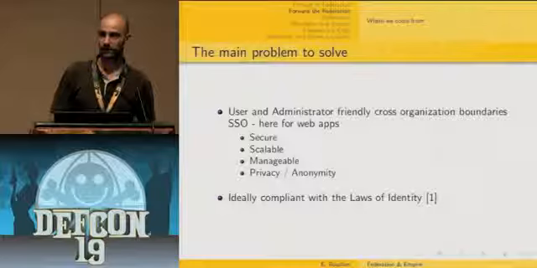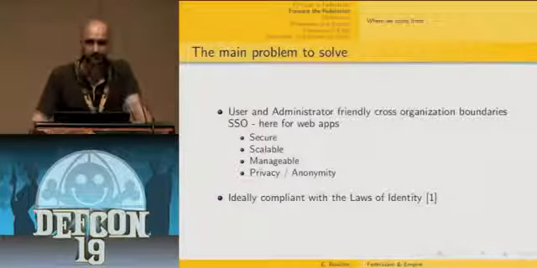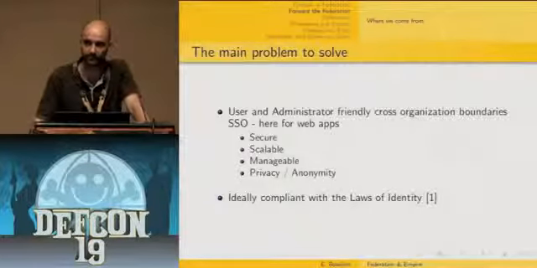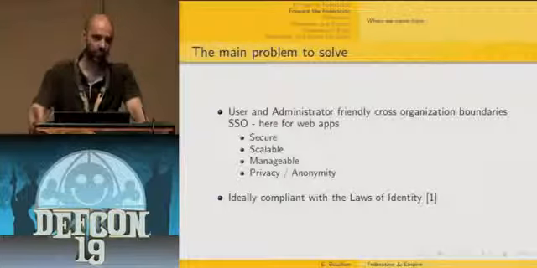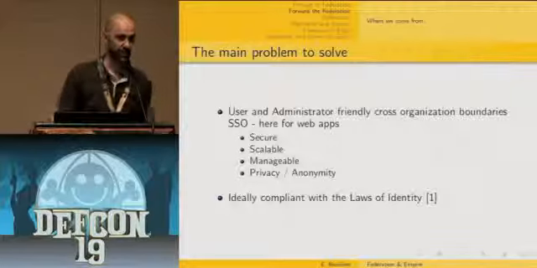Maybe some of you still have in mind the Sun Yellow Pages solution and the NIS system, for instance. That was very interesting from an administrator's point of view, but maybe not that interesting from a security point of view. But today, this problem has been solved by more robust protocols like Kerberos, for instance.